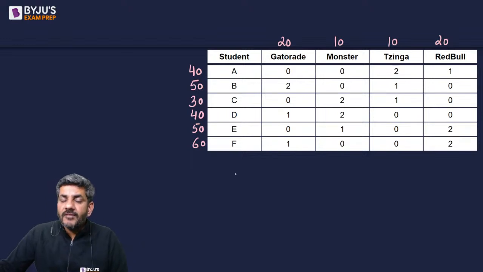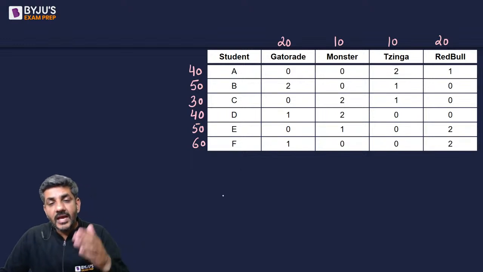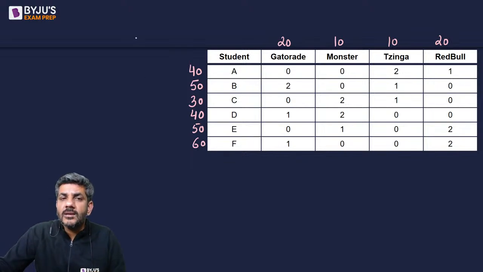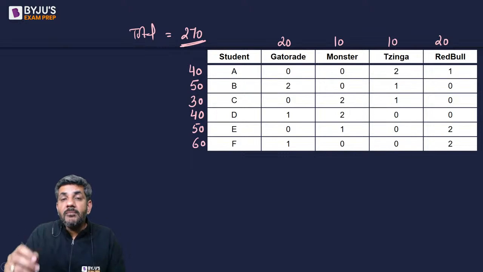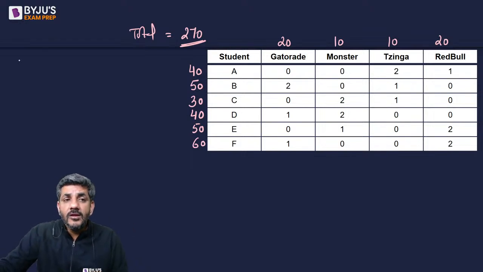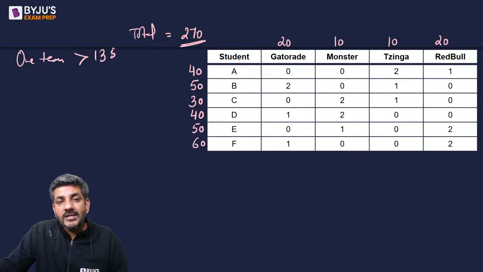So if I talk about a group which is having a higher point than the other, I'll first have to see what are the total points of all these students. The total points of all these students are 40 plus 50, 90 plus 30, 120 plus 40, 160 plus 50, 210 plus 60 is 270, right? So a team which is the winner must be having more than half of 270, which is more than 135. So one team will have a score of more than 135.